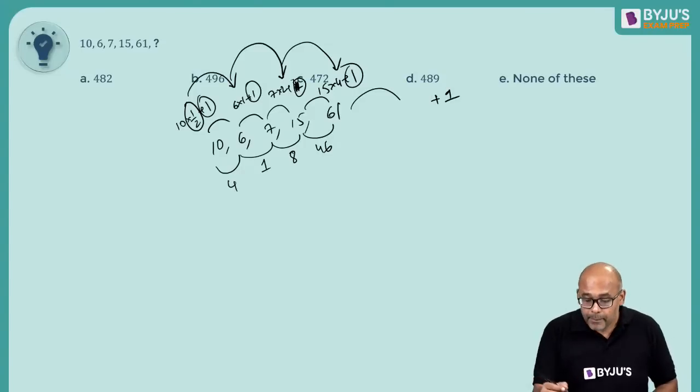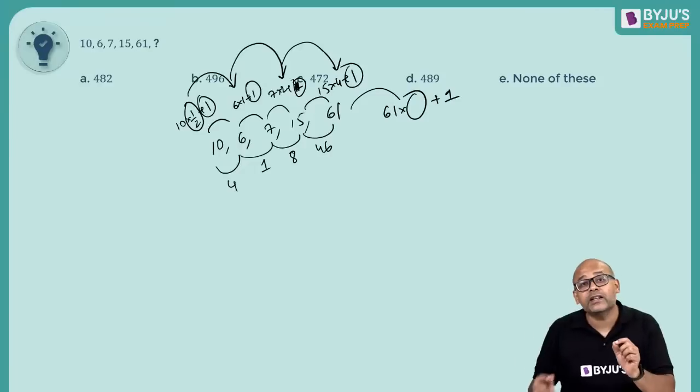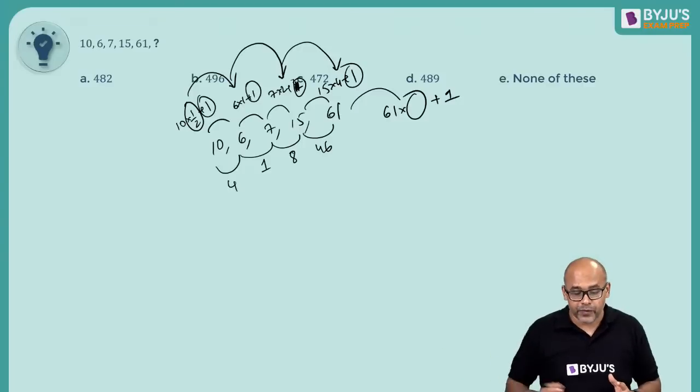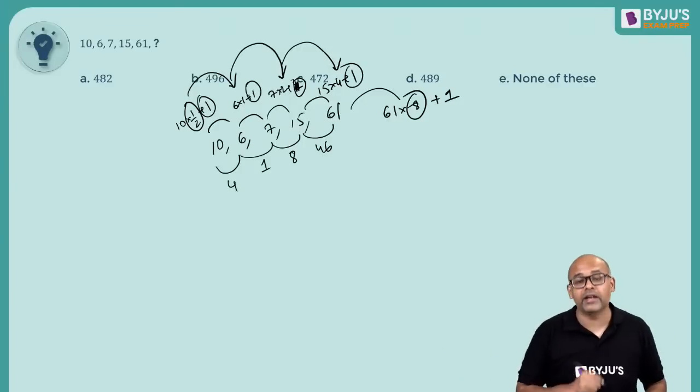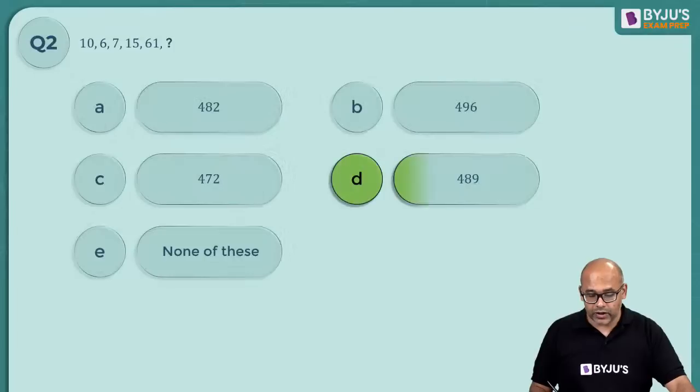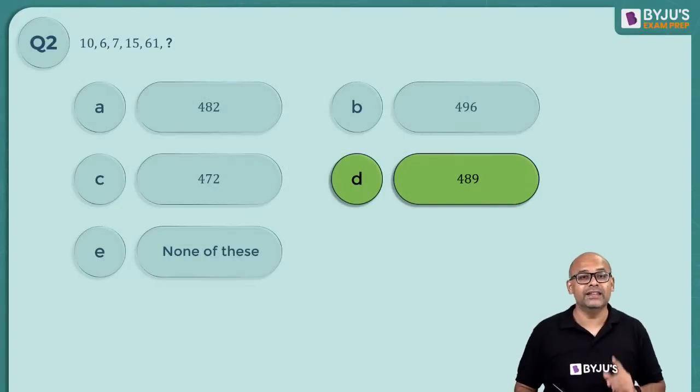This is constant. But 6 into what? That is the factor that you need. So the factor is increasing by a factor of 2. It's doubling every time. So 4 should double to become 8. So this is 8, 6 8s are 48 plus 1, which is 49. That is your answer. Okay. So the answer option happens to be option D.